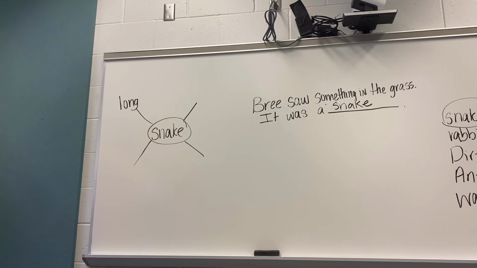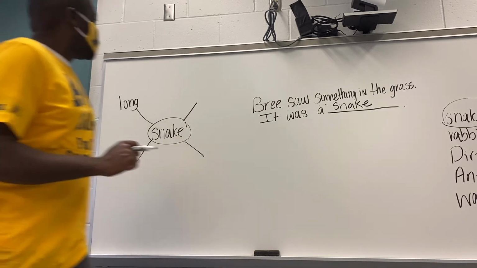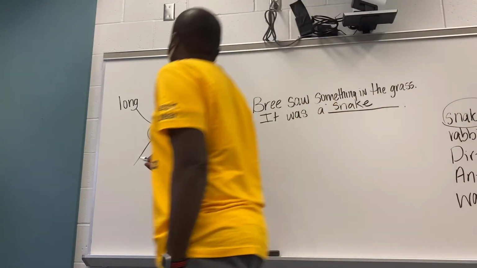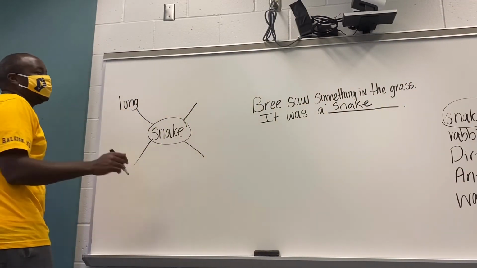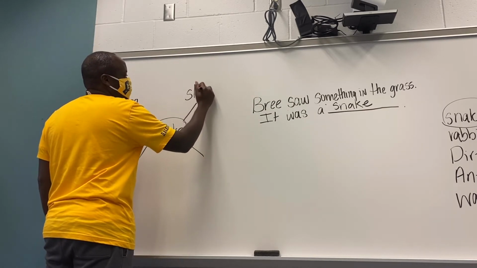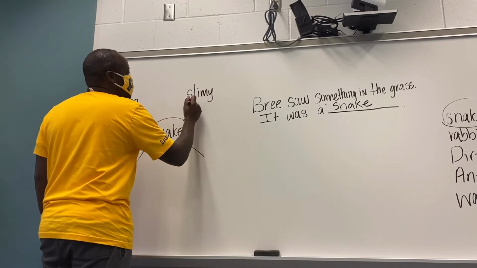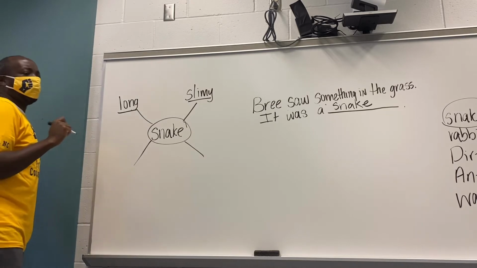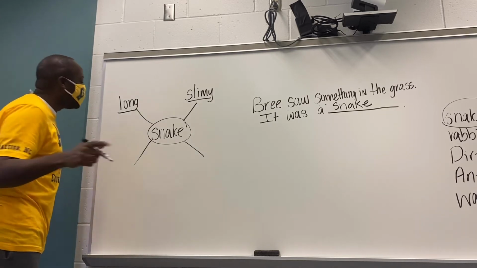Let's think. Turn and talk to your neighbor. Tell your neighbor one other adjective we can use to describe this snake. I'm walking around listening. Okay, so long. Then I just heard another group saying that the snake was slimy. That's a great adjective there. So it was long, it was slimy. Then I heard another group talk about some colors.